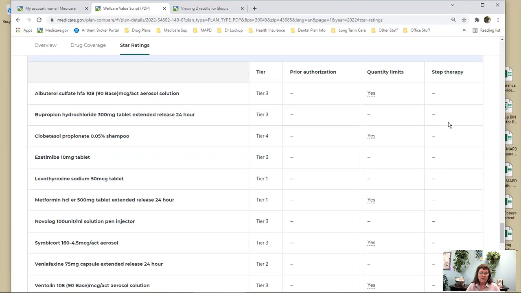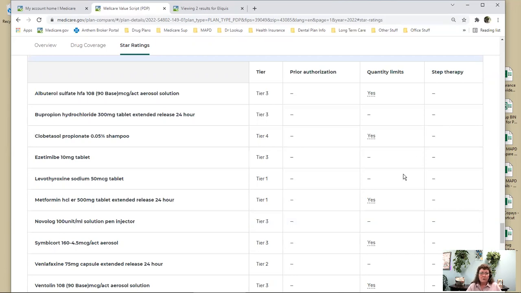The approval usually lasts for an entire year. So if you were on Anthem last year and you got a prior approval done and WellCare requires a prior authorization, your doctor is going to have to call WellCare to do that. On a step therapy, that means that you have to have tried a couple of lesser expensive drugs first before they're going to approve this one. And it's usually when it's a more expensive drug and there's a lot of other alternatives available. So you're going to have tried other things.